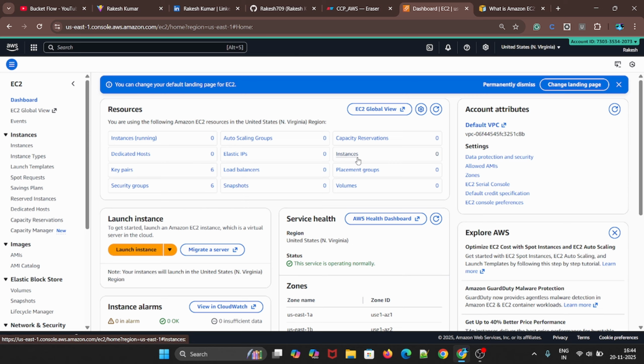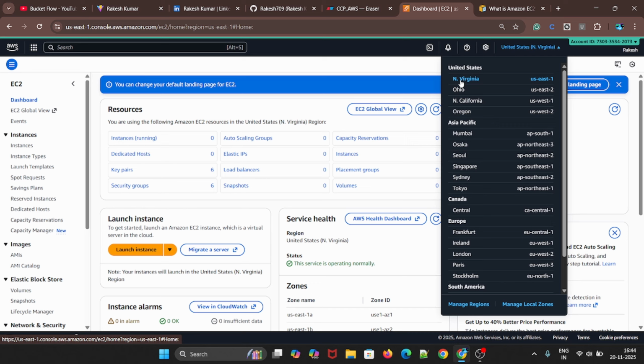So the difference between this instance and this instance is that here you will get overall all the instances whatever you have created in this region. Note it down. It could be any region, but make sure you keep an eye on whichever region you created in.